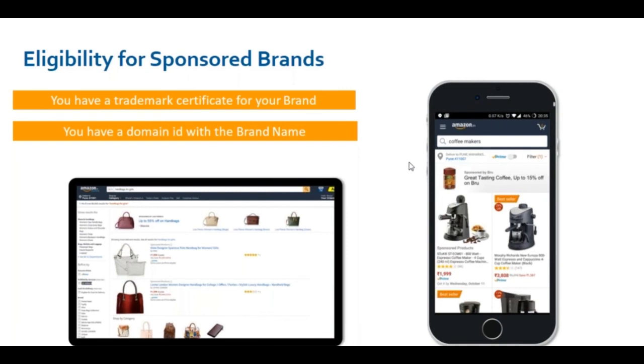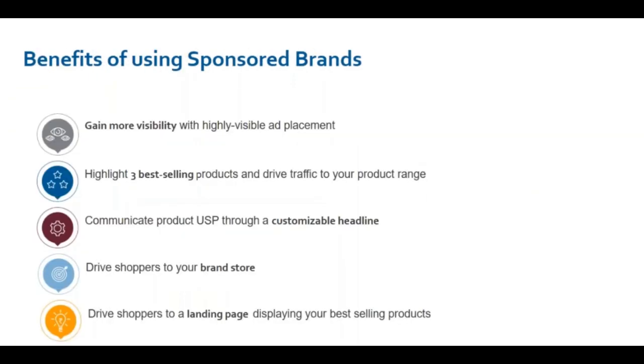Like I mentioned before, you need to have a trademark certificate for your brand, or a domain email ID with your brand name with a .com domain. People who have already done brand registry can directly go ahead and find that option on your Seller Central advertising tab. Sponsored brands, like I've already mentioned, give you more visibility than sponsored products, because you have a whole lot of space where you can showcase three of your best selling ASINs.